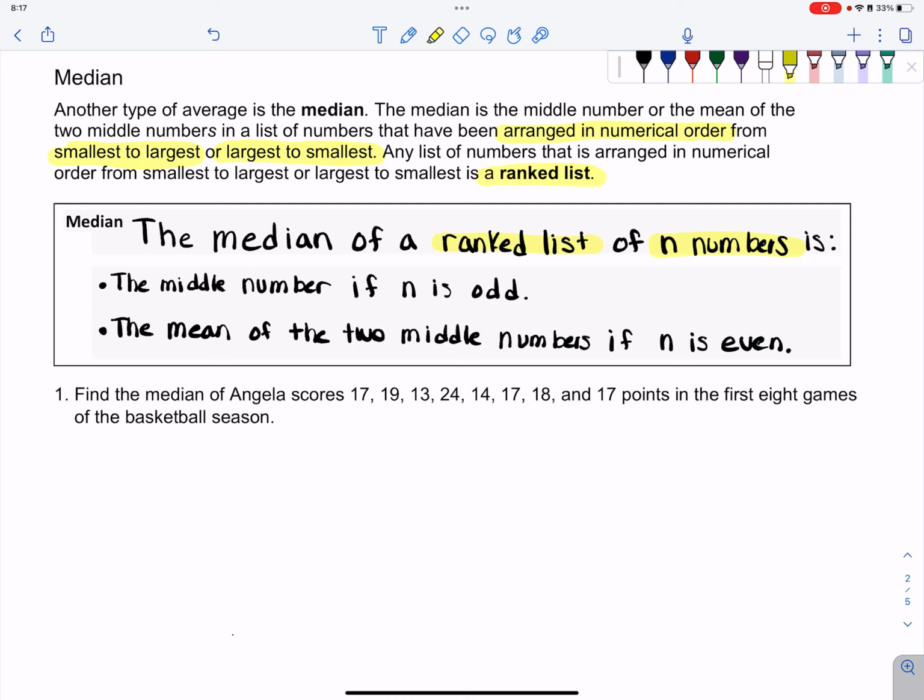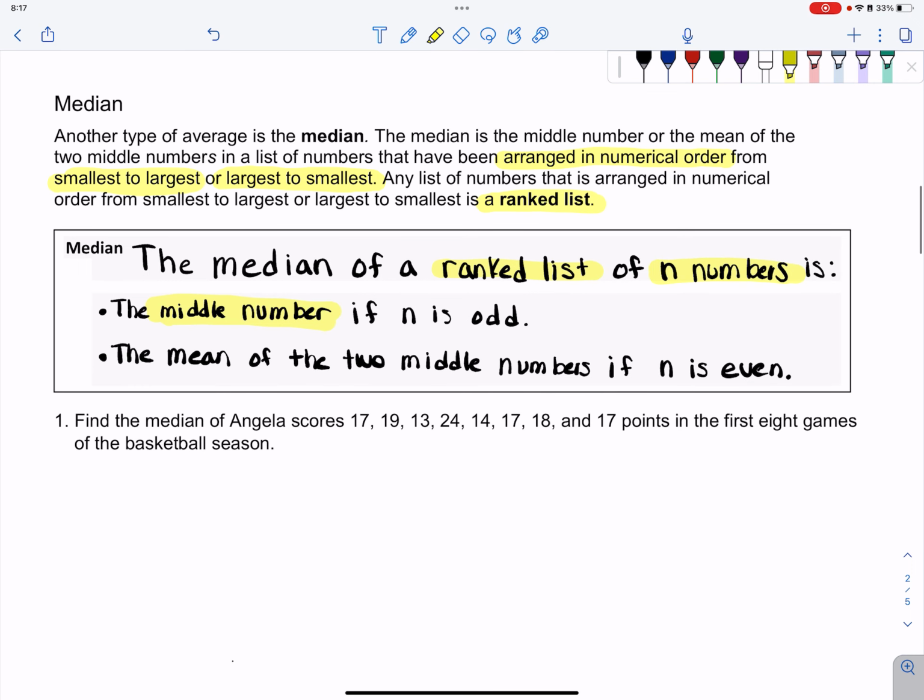If we have an odd amount of numbers, then the median is just the middle number because there is a direct number in the middle. So for an example, if I have 5 numbers, writing up here at the top, 1, 2, 3, 4, and 5, I can cross 1 off from both sides, cross 2 off from both sides, and I have a number that's directly in the middle. I have crossed off the same amount on both sides, and I have that middle number.